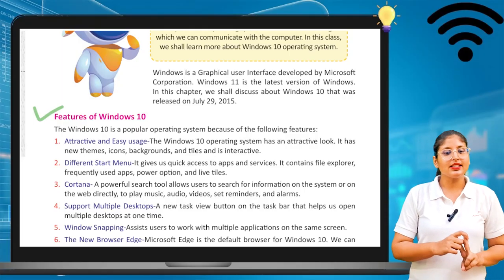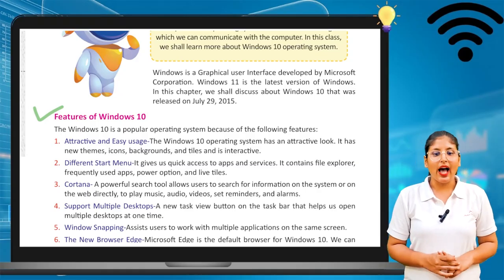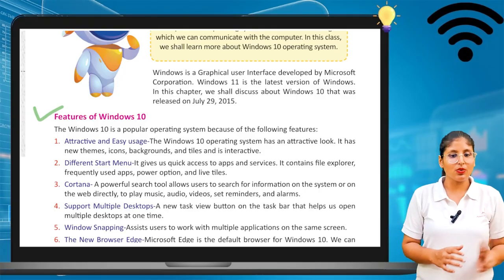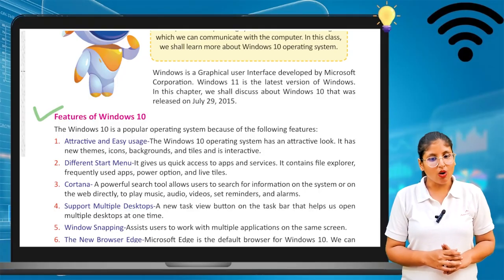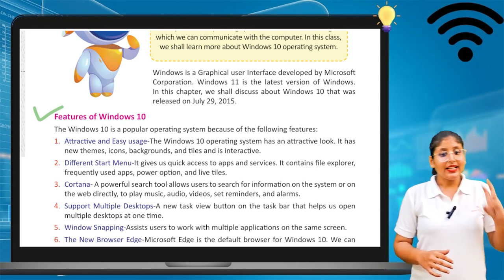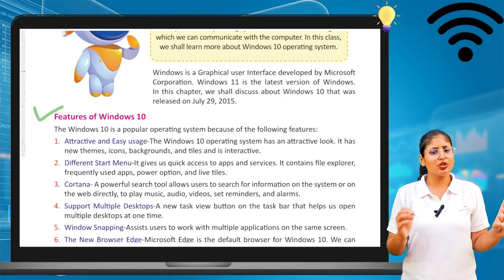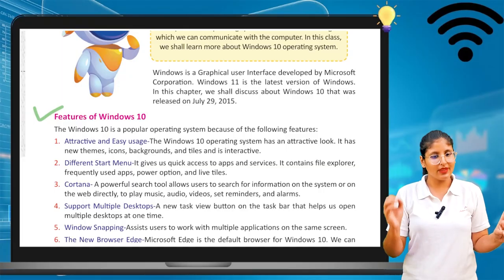Second is a different start menu. It gives us quick access to apps and services. It contains file explorer, frequently used apps, power options and live tiles. Third is Cortana, which is a powerful search tool that allows users to search for information on the system or on the web directly.